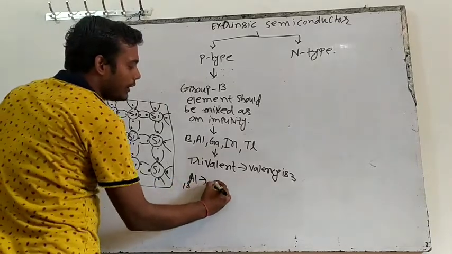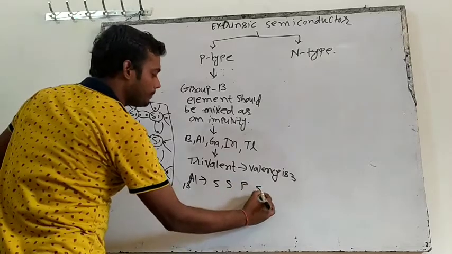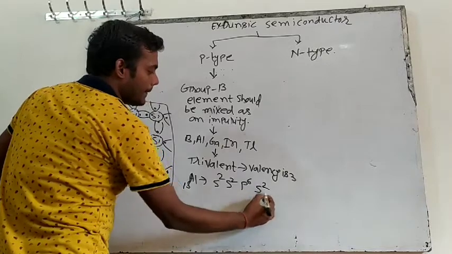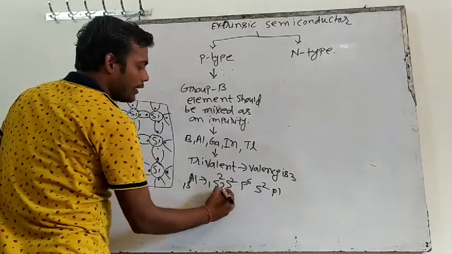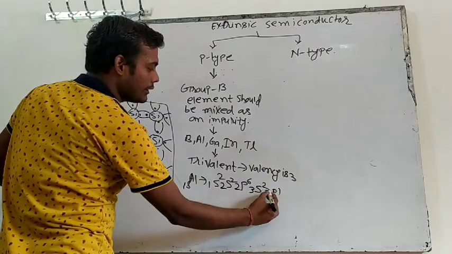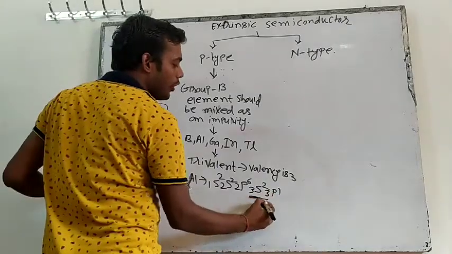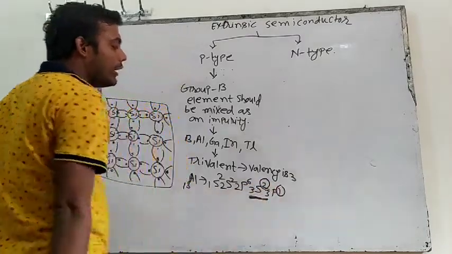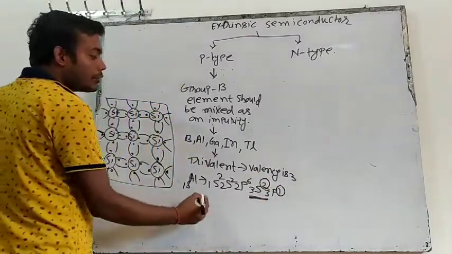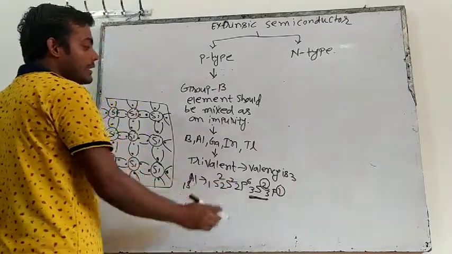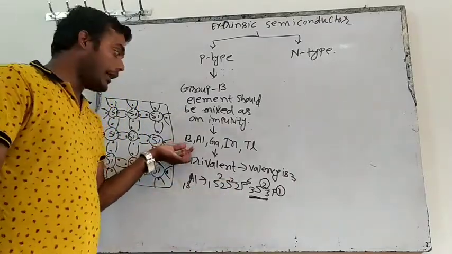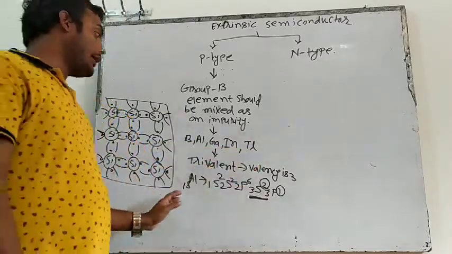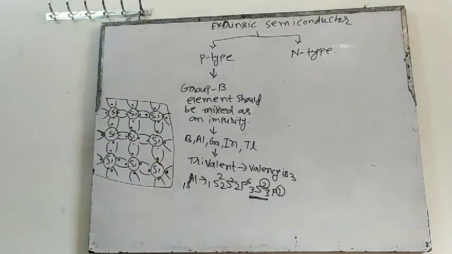So if you do the electronic configuration of aluminium, it will be 1s2, 2s2, 2p6, 3s2, and 3p1. In the outermost orbit, that means in the third, how many electrons are there? 2 electrons here and 1 electron here. So 2 plus 1 is 3. So aluminium valency is 3. Like that, boron valency is also 3, gallium also 3, indium also 3, thallium also 3. So group 13 has valency 3.